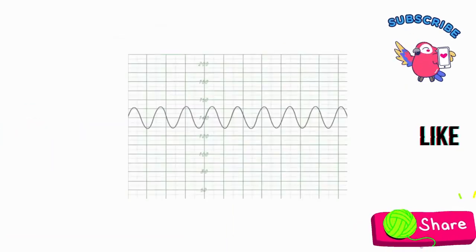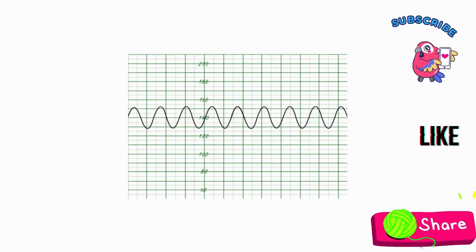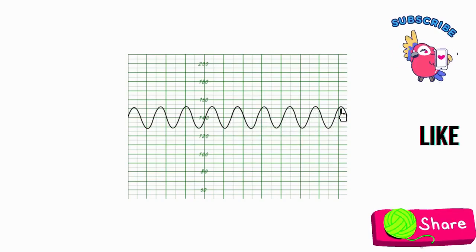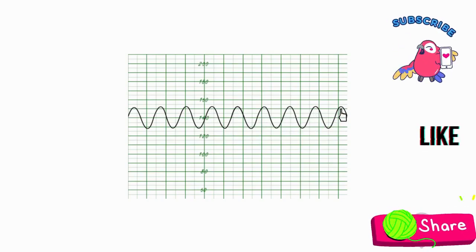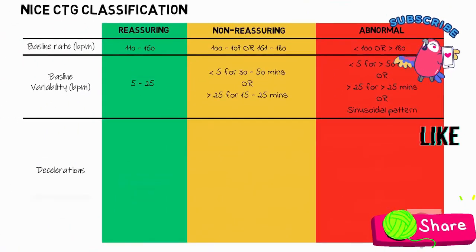So a pit stop here just to explain what the sinusoidal pattern is all about. Basically, it looks something like this, with a smooth, regular wave-like pattern. It is rare but very worrying, and associated with a high fetal morbidity and mortality. Okay, so back to our table again. So we've got the decelerations next.